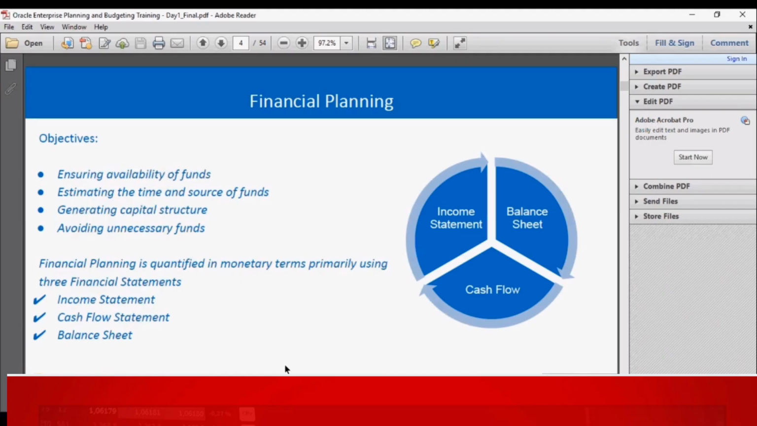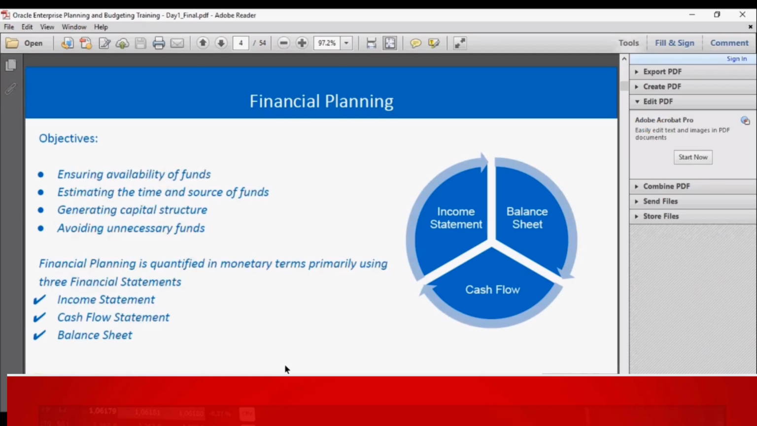While time is an important factor, the sources of these funds are necessary too. The third objective would be generating the capital structure. The capital structure is the composition of the capital of a company, that is, the kind and proportion of capital required in the business. This includes planning of the debt-equity ratio, both short-term and long-term.